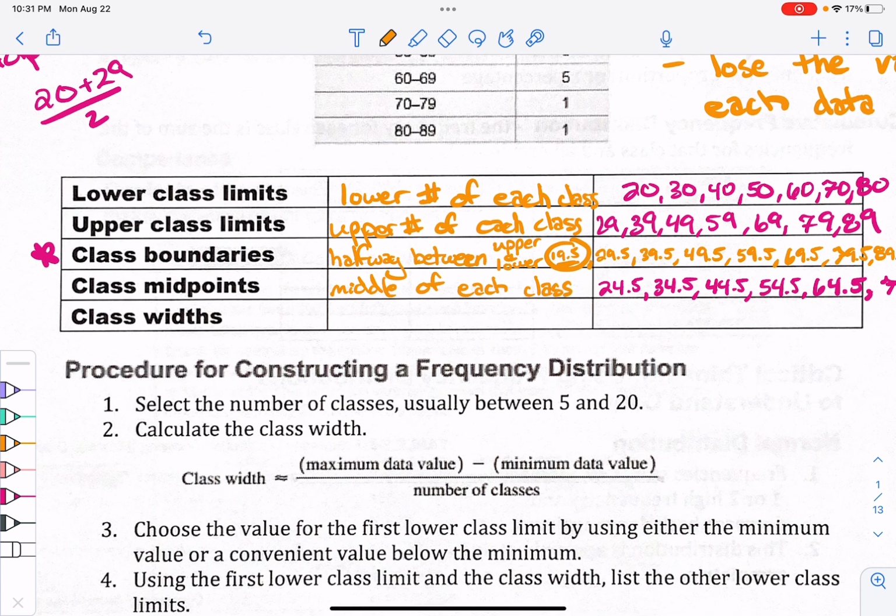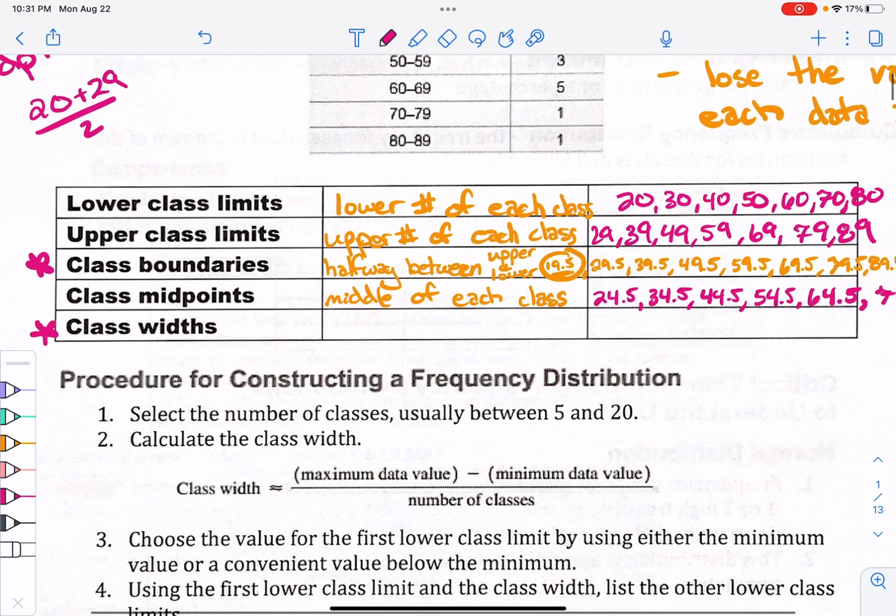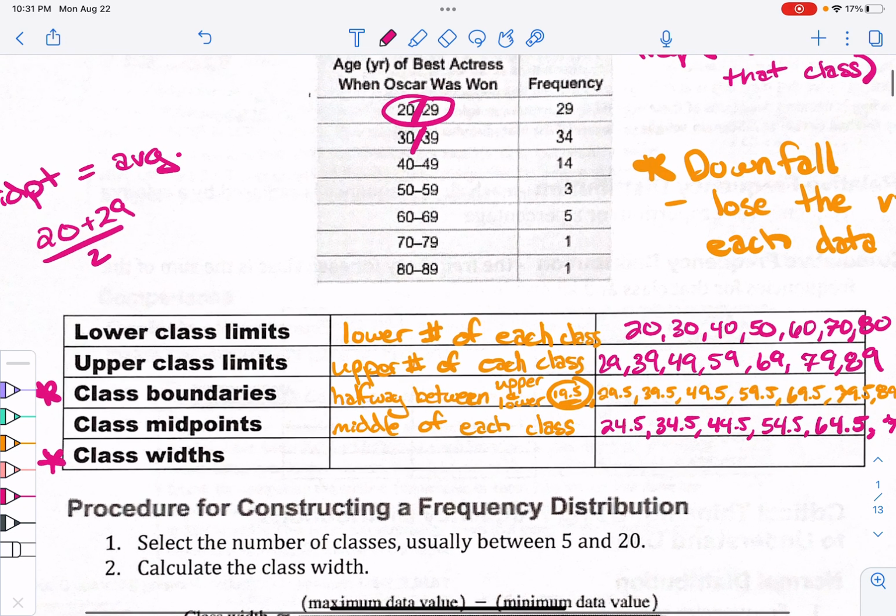Now I'm going to put a star by class width, because kind of like class boundary it's a little bit easier to do, but a lot of people screw up class width. So put a star by that, because if I say how wide is the class, guaranteed the majority of you are going to say 9, because 20 to 29 is 9 units.